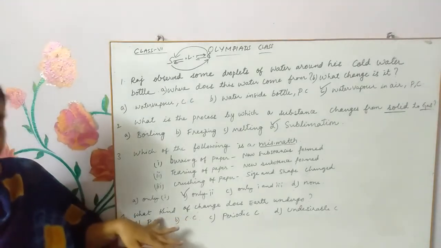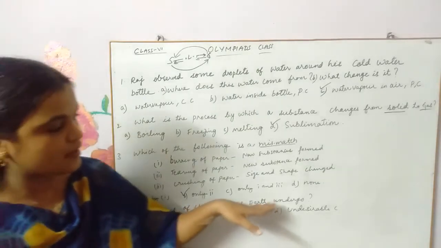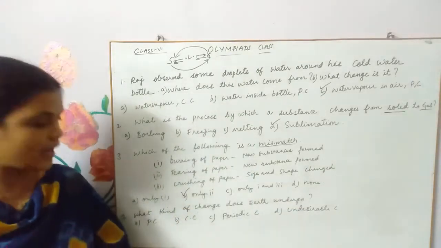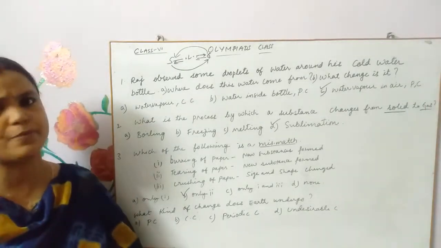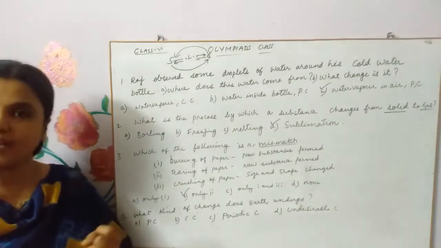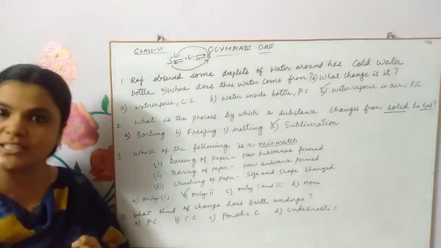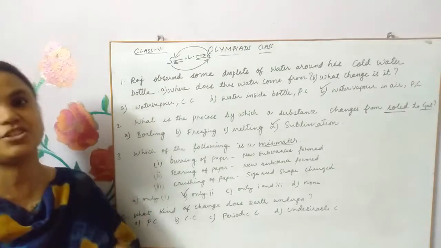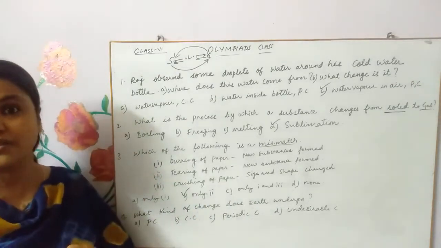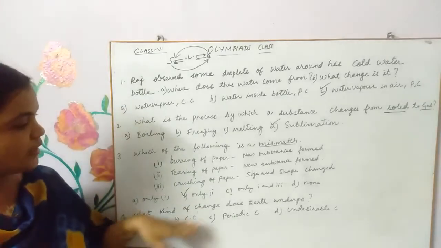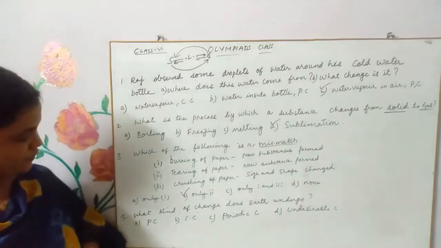What kind of change does Earth undergo? So we have seen different types of changes. We have learnt about the periodic change, the non-periodic change, the desirable change, undesirable change, slow change, fast change, natural change, man-made or artificial change, whatnot. So under which category among these options, which one is the correct option, we have to find out.